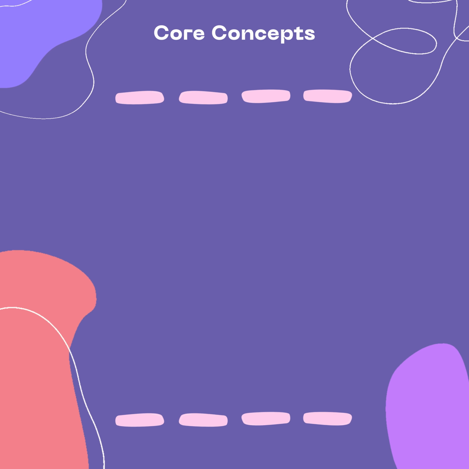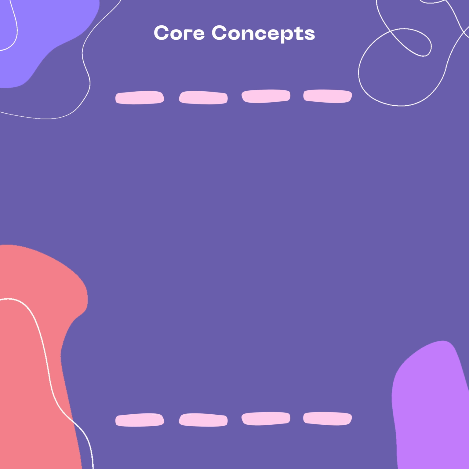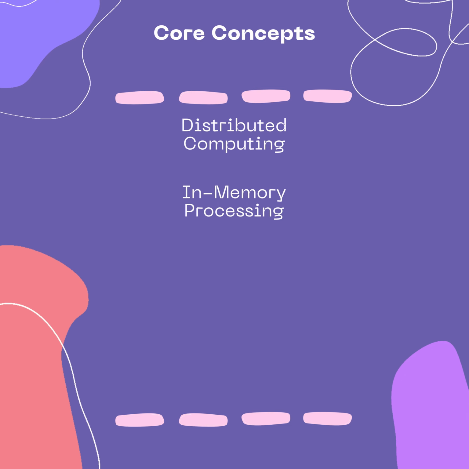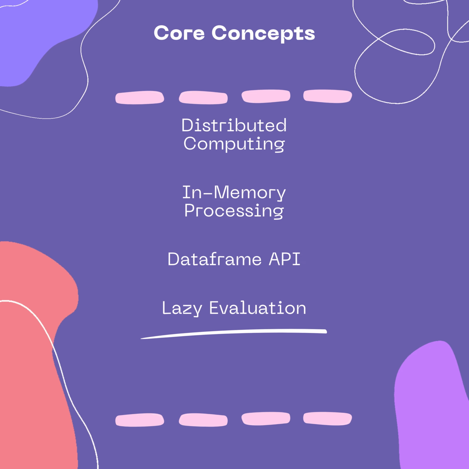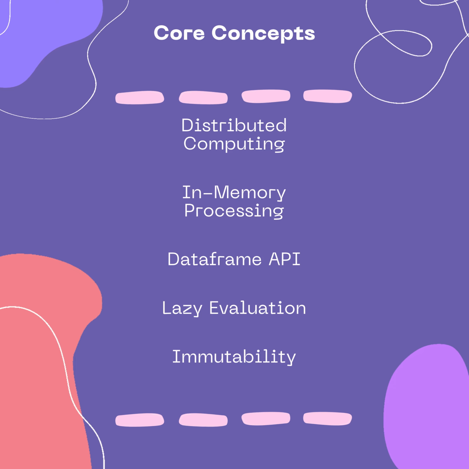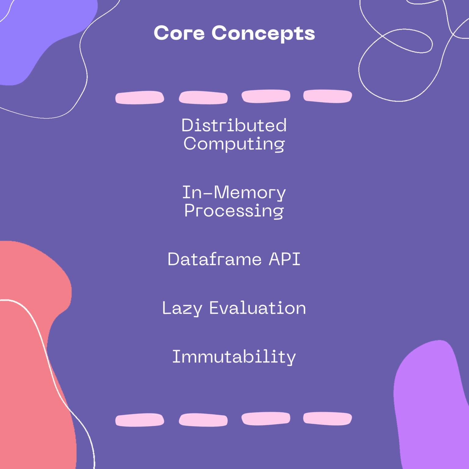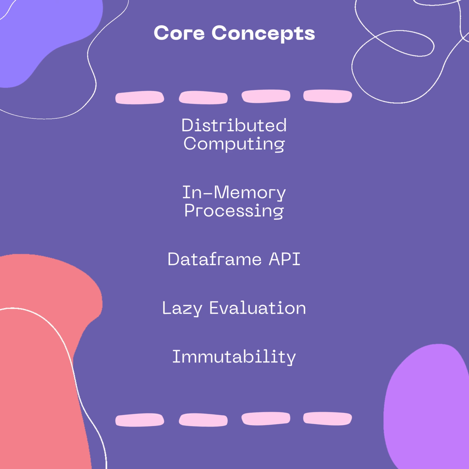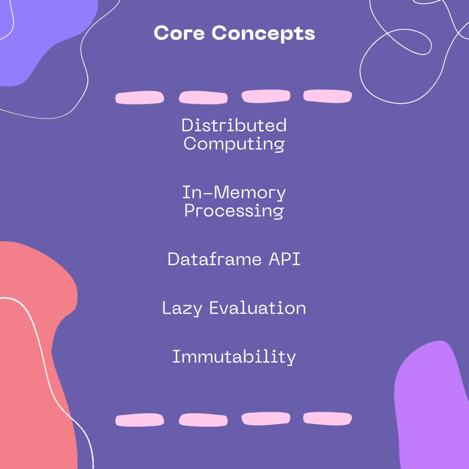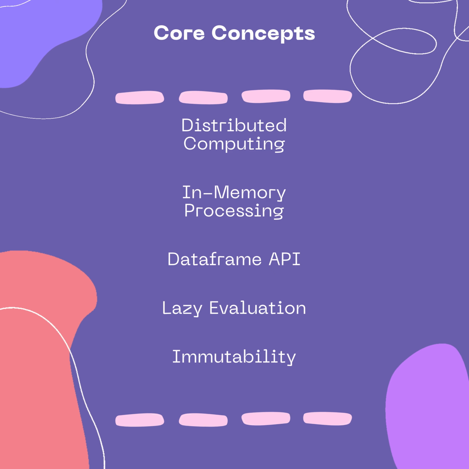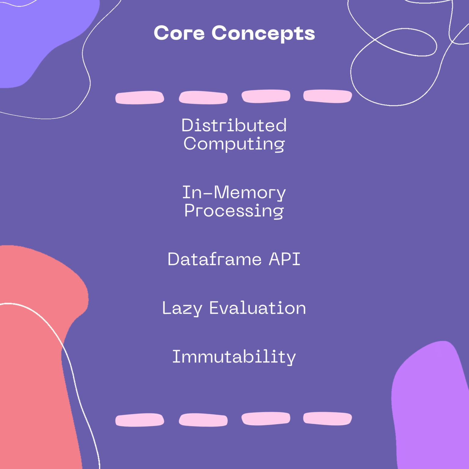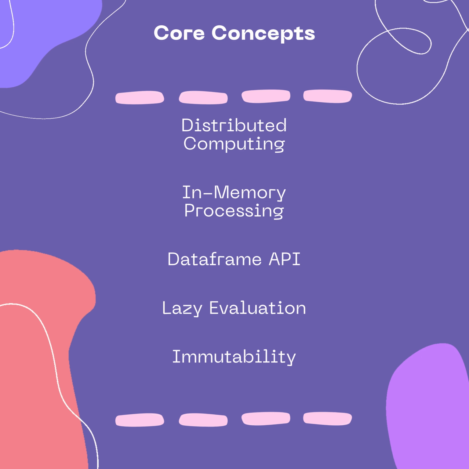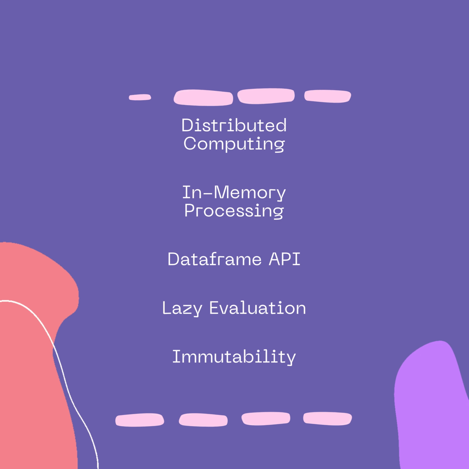While learning and writing Spark, keep these concepts in mind: distributed computing, in-memory processing, the data frame API, lazy evaluation, and immutability. These are some building blocks for how Apache Spark is able to be so efficient if used correctly. As an example, lazy evaluation is the idea of not doing anything with data until an action is triggered. This allows Spark to optimize an execution plan to remove inefficiencies before execution.